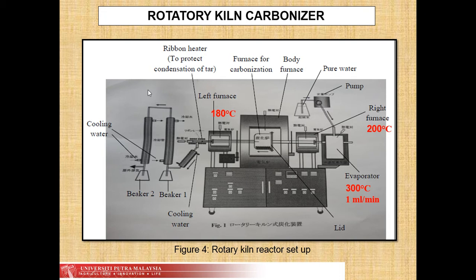In the reactor, the superheated water vapor reacts with the activated sludge, where the activated sludge is converted into gas and flows through the left furnace and finally to the cooling part. At beaker 1 it will be cooled and the liquid product will be collected in beaker 1. The non-condensable gas will then flow to beaker 2 where it is collected by using the water displacement method.